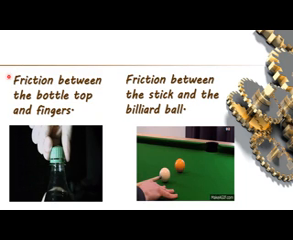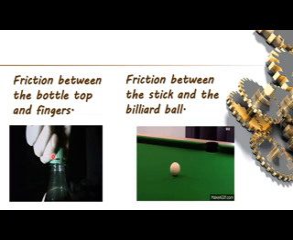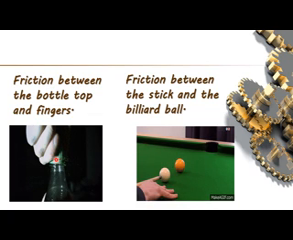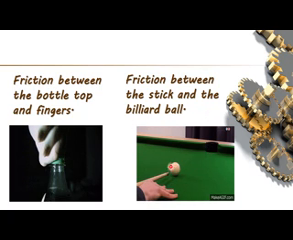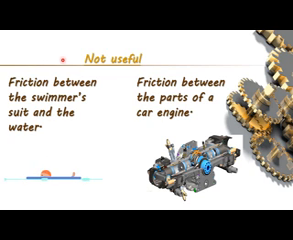Now let's see some more examples of how friction is useful. Friction between the bottle top and finger. Because of that friction, this person is able to open the bottle. Now friction between the stick and billiard ball, it is also useful. Now let's see some situations where it is not useful.